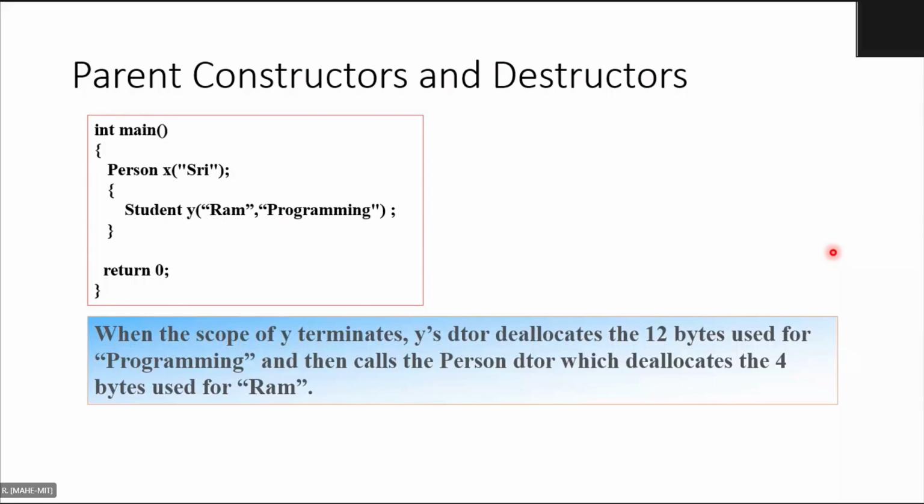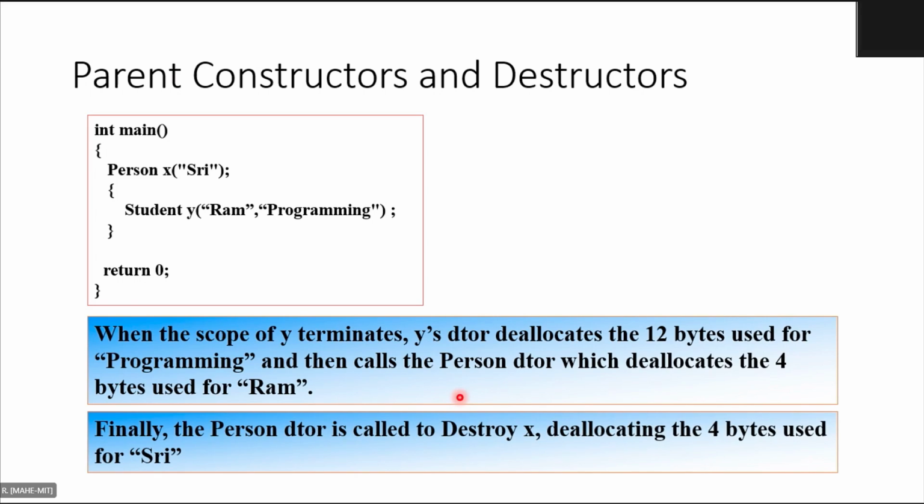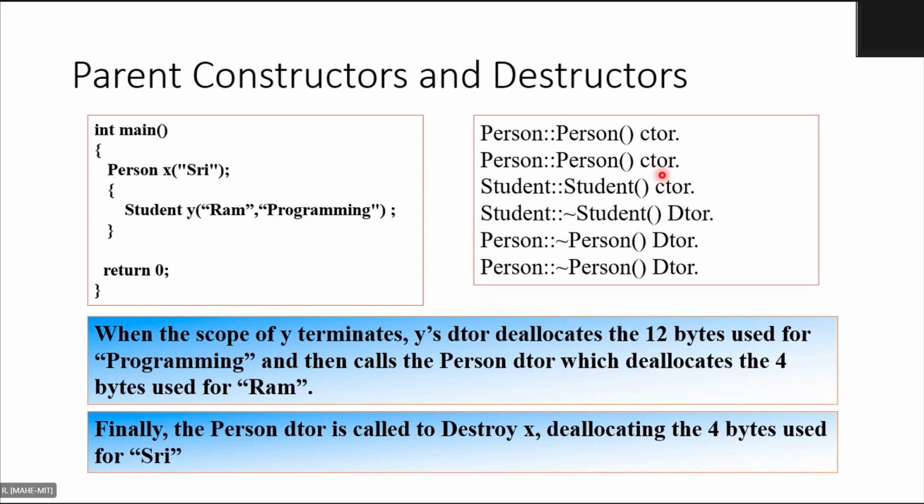Similarly, when I go out of the scope, what will happen? It will call the destructors. So when the scope of Y terminates, Y's destructor deallocates 12 bytes of memory used for programming, and then that will call the person destructor, which will deallocate 4 bytes of memory used for RAM. So finally, the person destructor is called for destroying X, deallocating 4 bytes. Clear? So the 3 constructors were called, and accordingly 3 destructors were called. Very simple, quite straightforward. There is no confusion also.